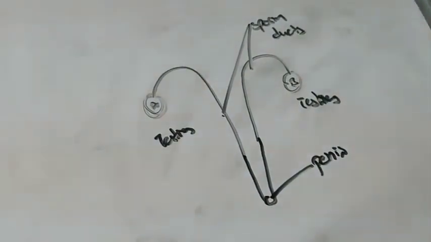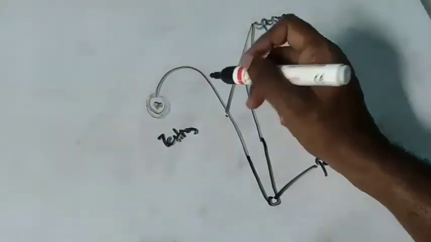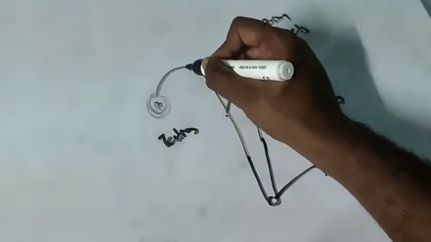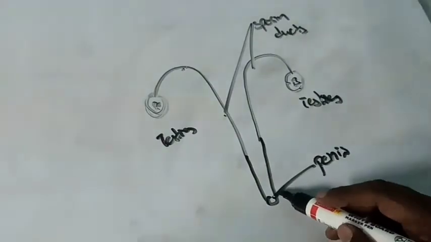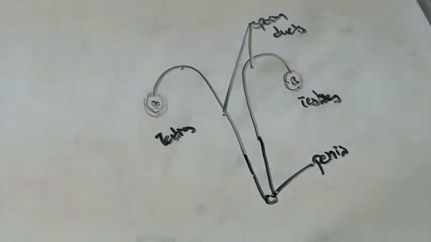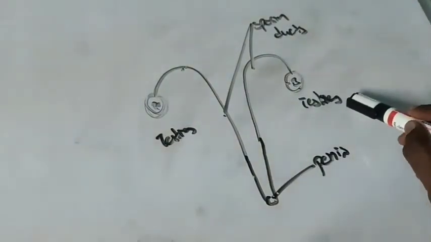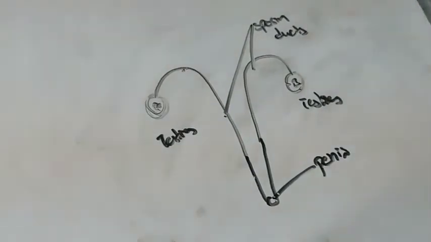So the testis produces sperm. The produced sperm will enter into the sperm ducts. The sperm ducts will open into the penis, and from the penis it comes out. One thing you remember: testis will produce sperm. What is sperm? Sperm is the male gamete.